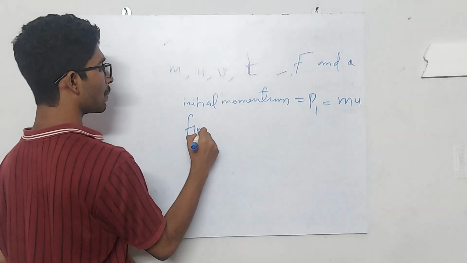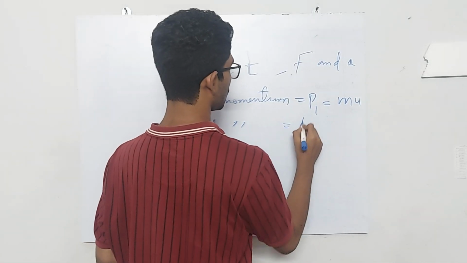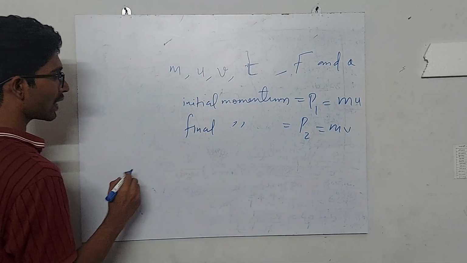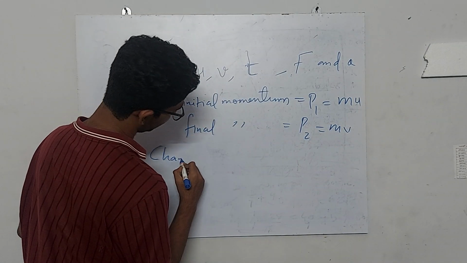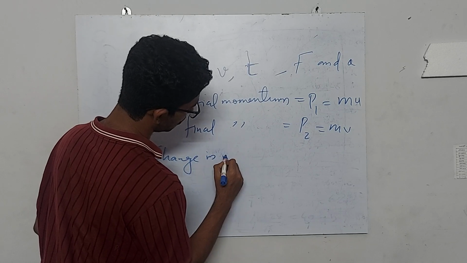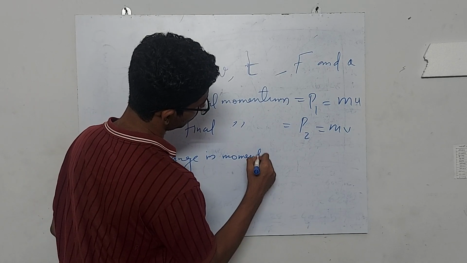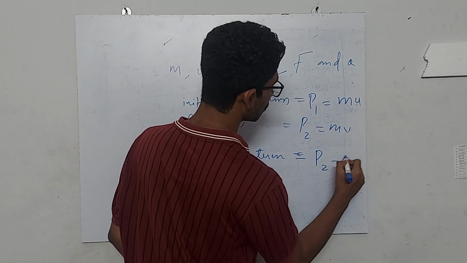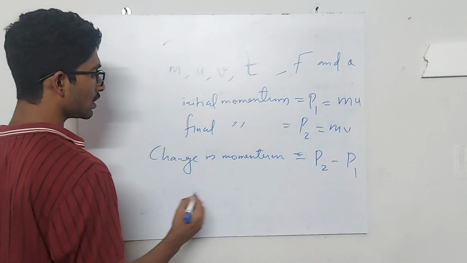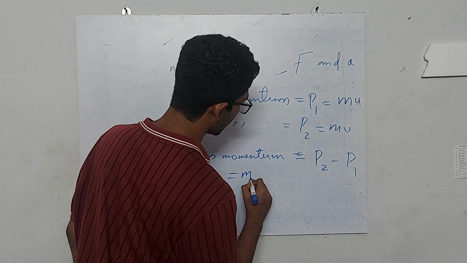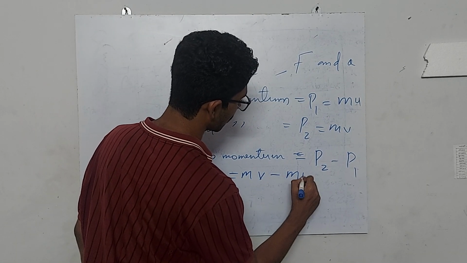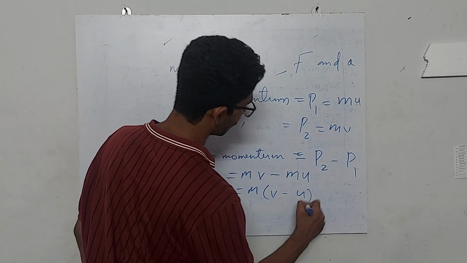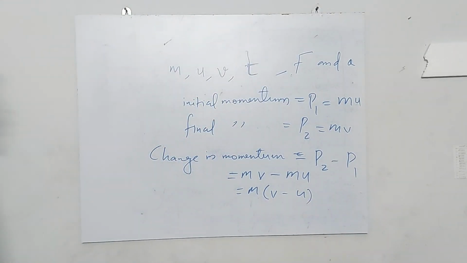Similarly, the final momentum, let that be P2, will be equal to mv. So what will be the change in momentum? It is P2 minus P1, final minus initial. That will be mv minus mu, which is m into v minus u. Okay, so that is the change in momentum.